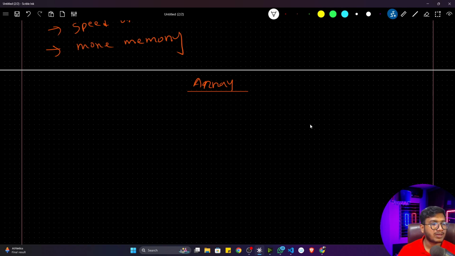Let's say you have one array, int a. The size of the array is, let's say, 4, and this is the array: 1, 2, 3 and 4. Now whenever you define this code snippet, what will happen in the memory?